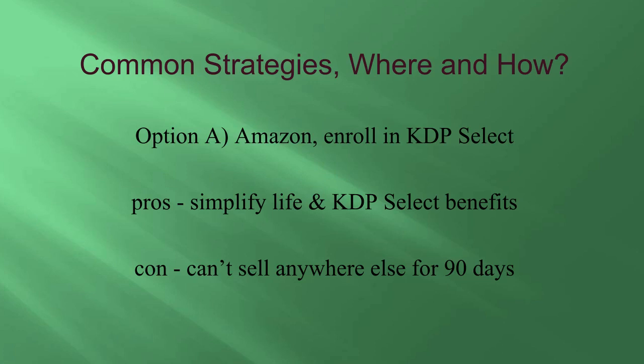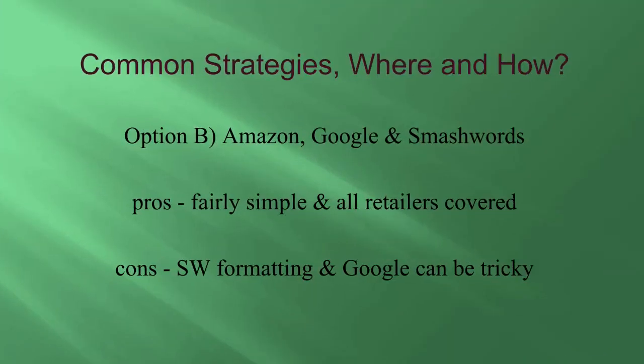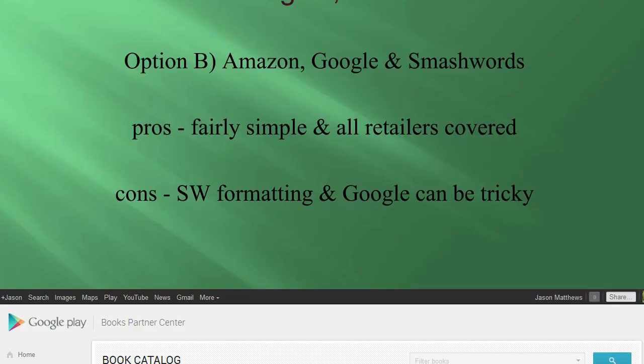If you do that, you'll simplify your life and you'll get some benefits from it, but you won't be able to sell your book anywhere else for 90 days. Another option is to upload to Amazon, to Google, and to Smashwords, which is a distributor.